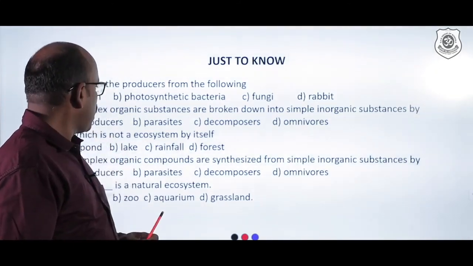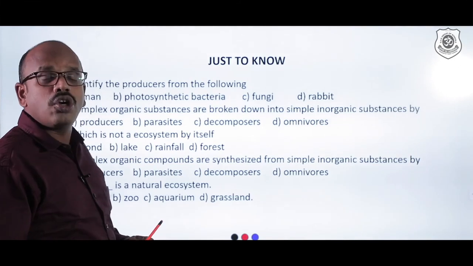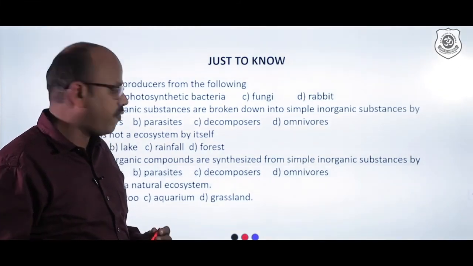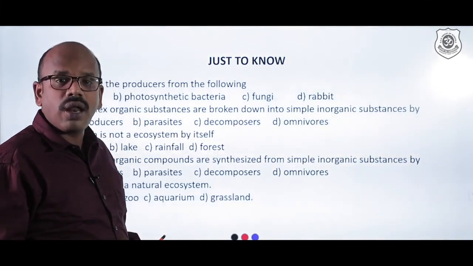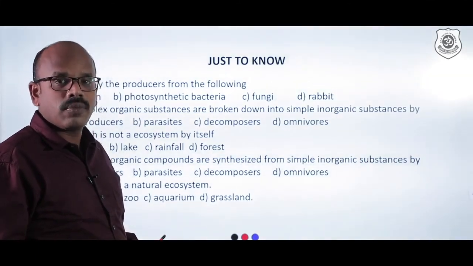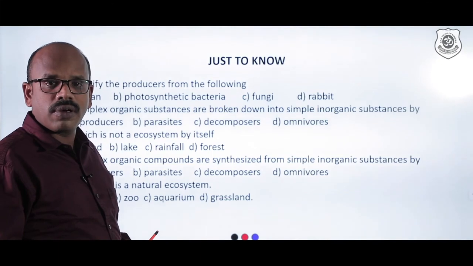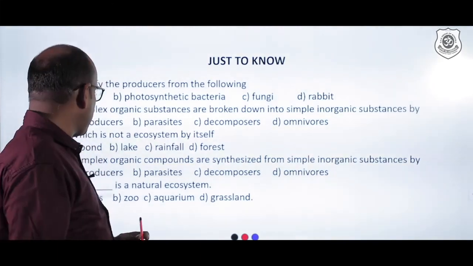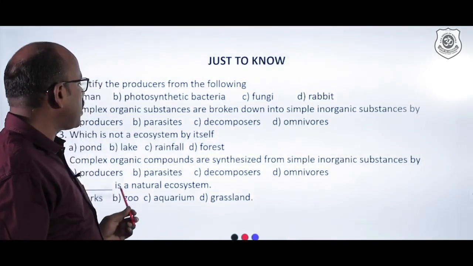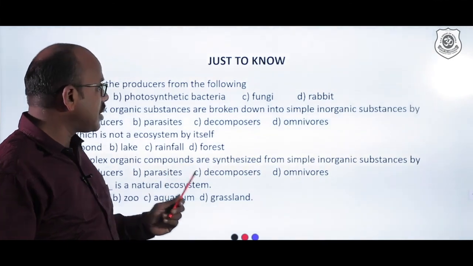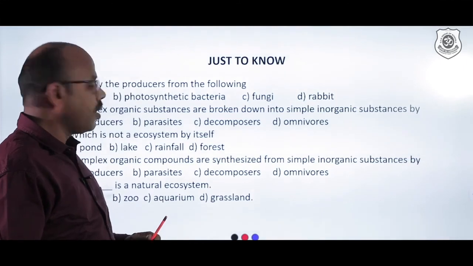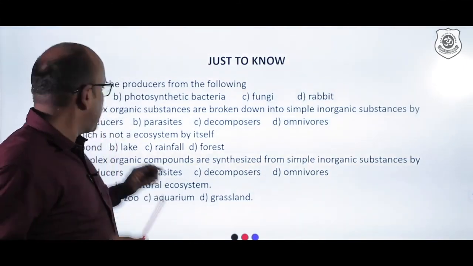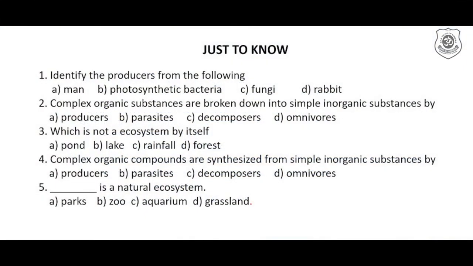Then, third question, which is not an ecosystem by itself? Pond, lake, rainfall, and forest. Have you written the answer? Yes, we will go to the next question. Complex organic compounds are synthesized from simple inorganic substances by. You can see the difference between the second question and the fourth question.